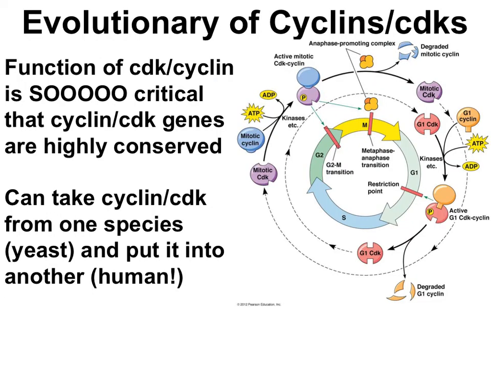What's crazy about cyclins and CDKs is that they're so highly conserved. Every organism that does mitosis has CDKs and cyclins, which means that these proteins are really important and haven't been dropped over evolutionary history. What this also means is that you can take a cyclin or CDK gene from one species, like yeast, and put that gene into another species, like humans, and the gene will still work. Crazy, huh?